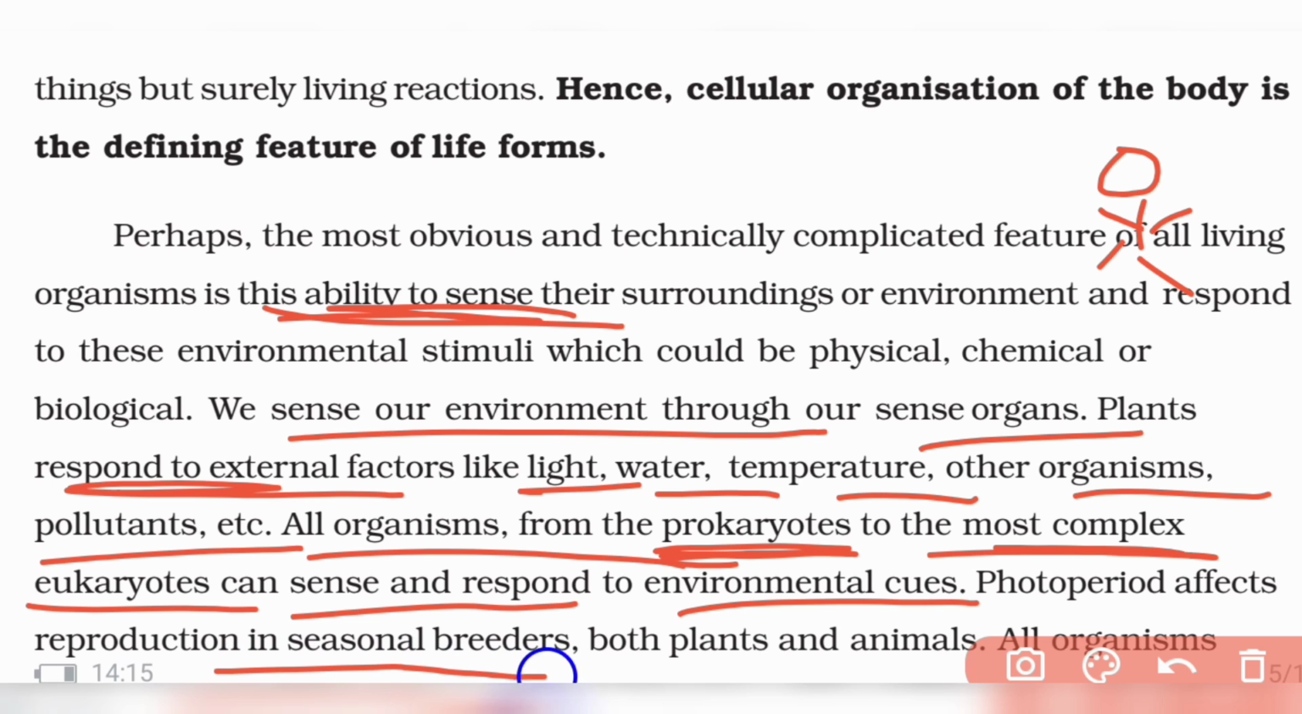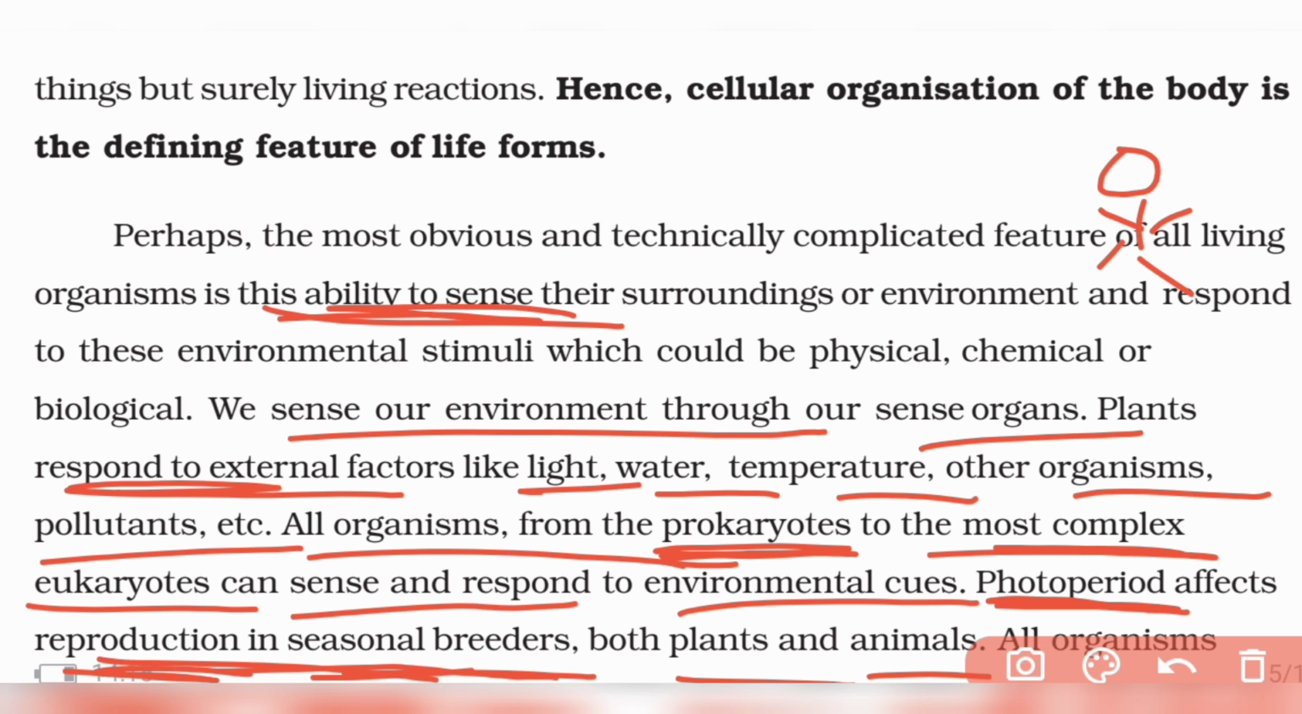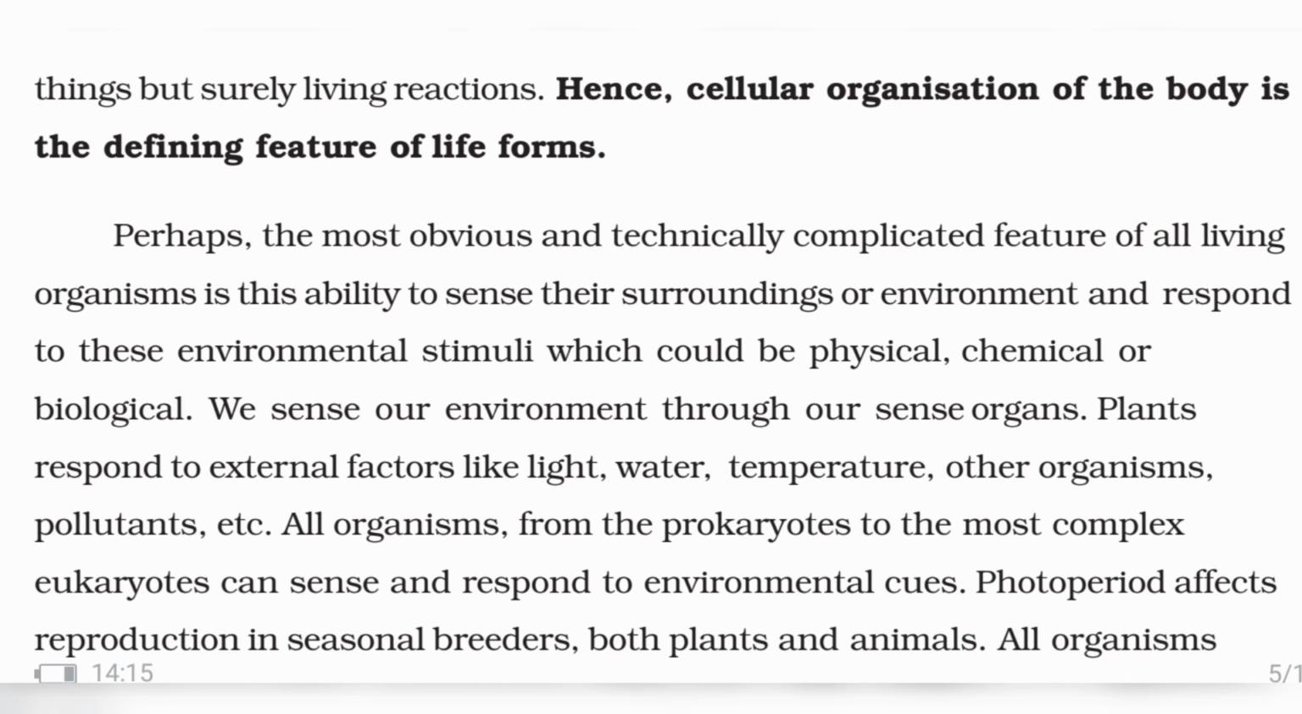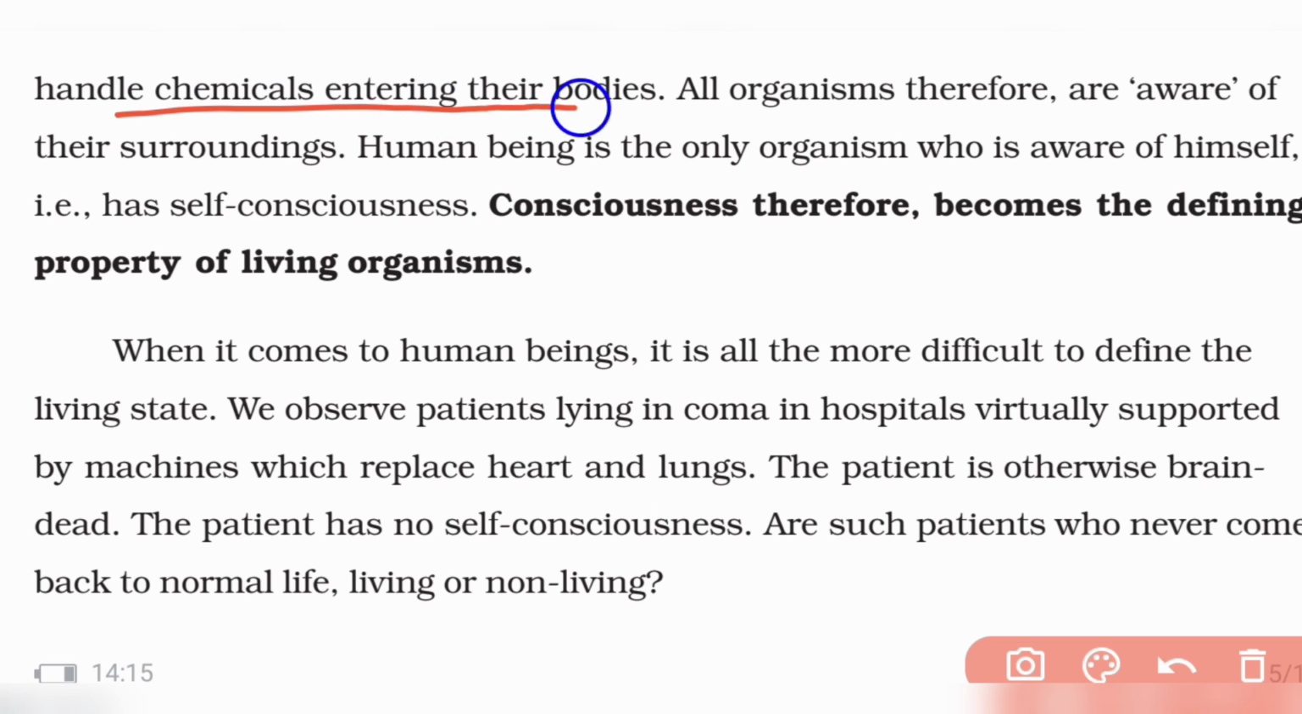So you can see seasonal breeders, the reproduction in seasonal breeders, photoperiod. So depending on light, they reproduce. The seasonal breeders reproduce only in some particular seasons. They are called seasonal breeders in both plants and animals. And all organisms can handle chemicals entering their body.